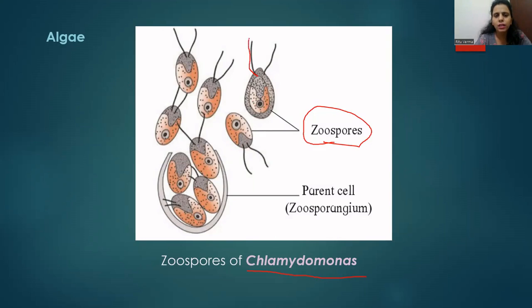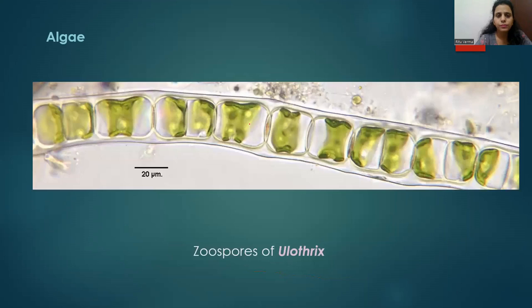You can look here in the diagram. They have two flagella, and they are motile. Motile means they can move from one place to another, which means these zoospores move with the help of these two flagella. So these are the zoospores of the alga Chlamydomonas, and these zoospores help in the formation of a new Chlamydomonas organism.